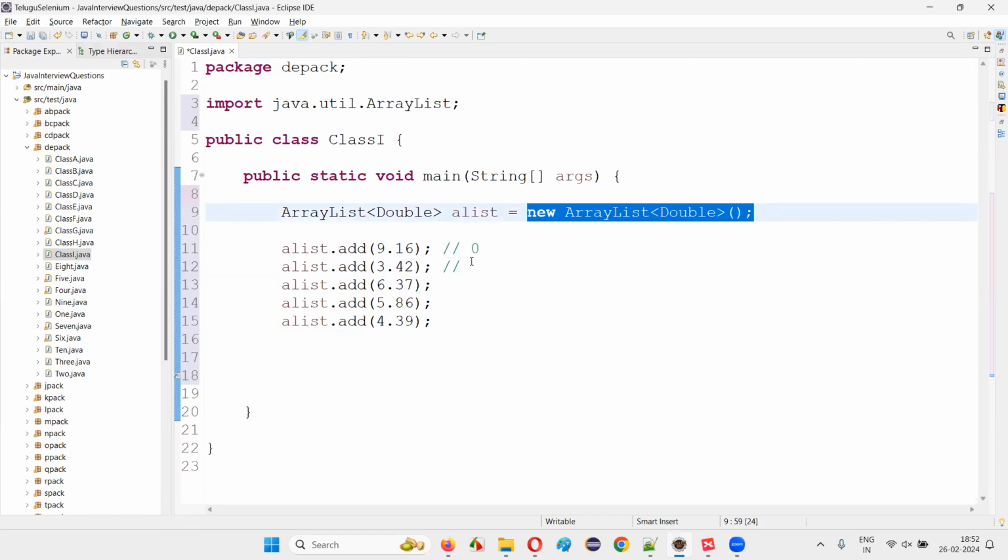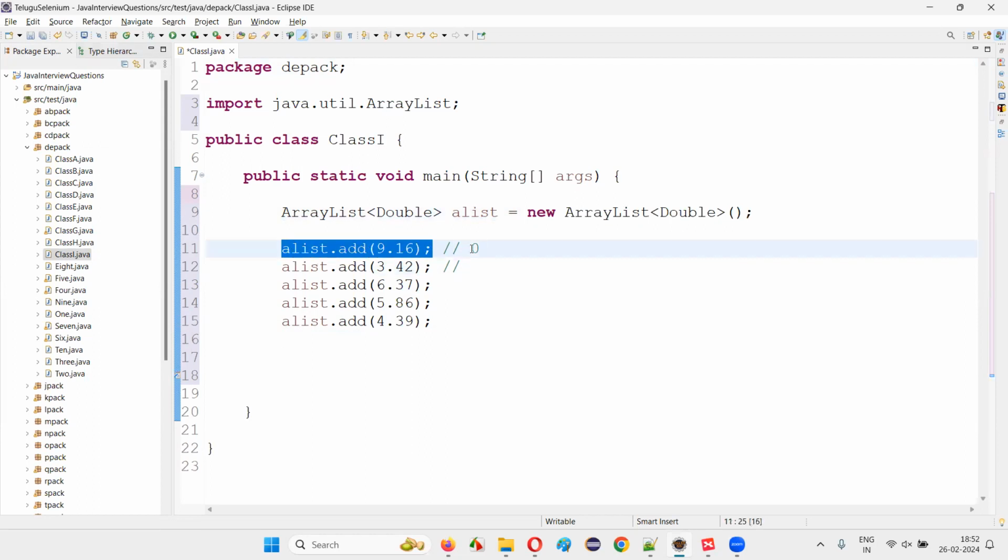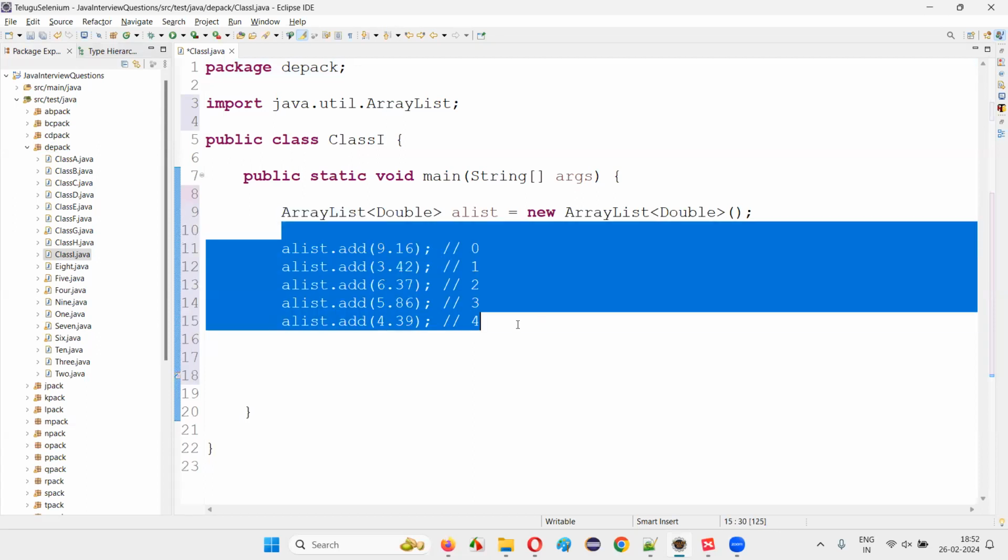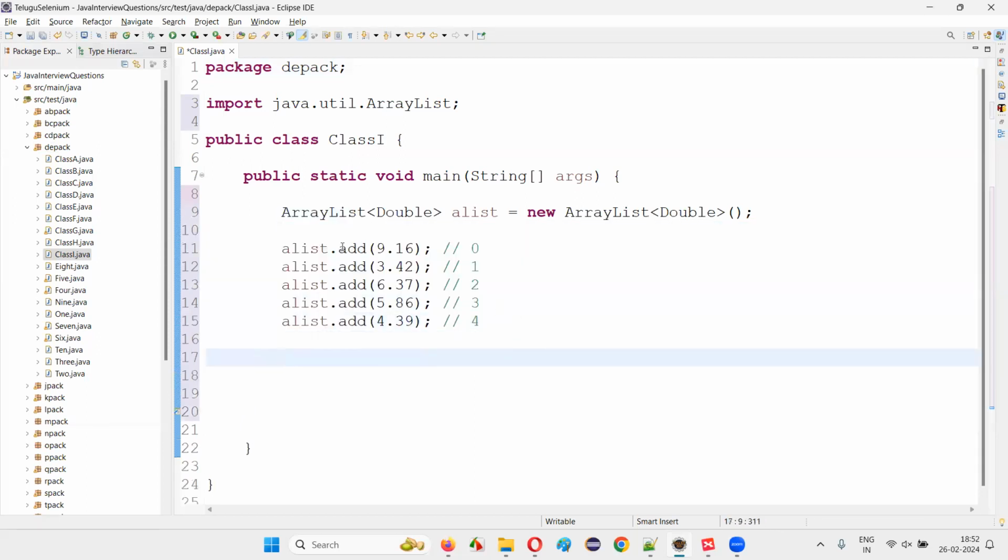In that object memory, this first element will be stored at the index 0, second element at the index 1, third element at the index 2, fourth element at the index 3, fifth element at the index 4, like this, at different indexes starting from 0. These elements will be stored.